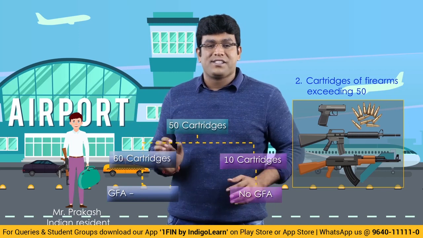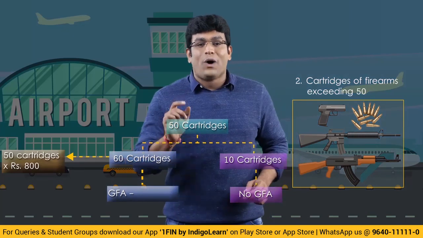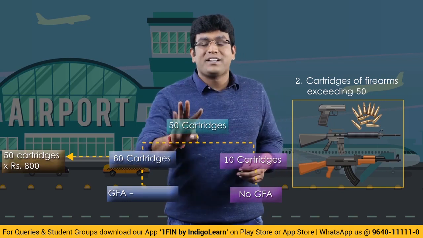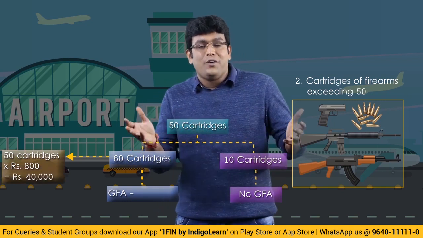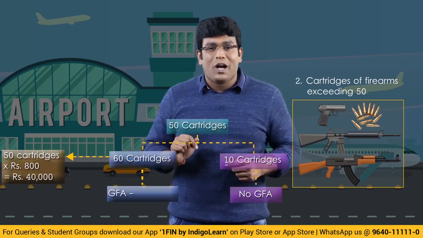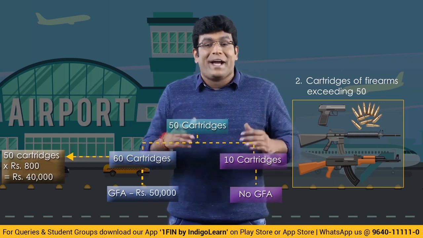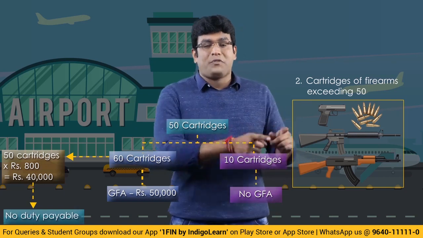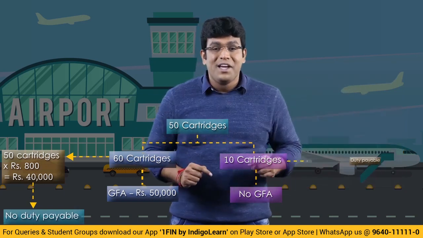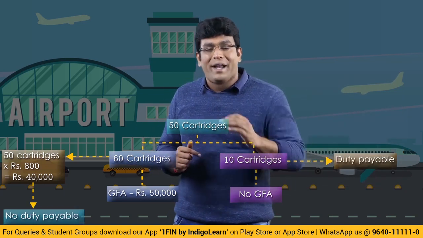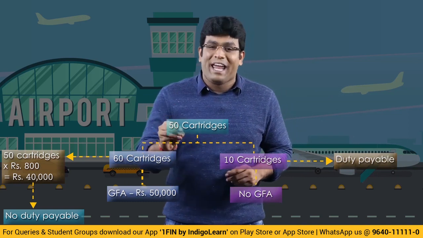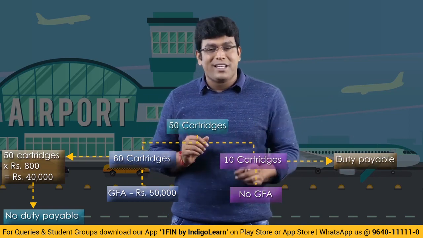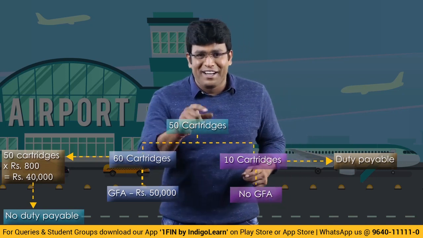So 50 cartridges of 800 rupees each. What is the value, sir? 50 cartridges of 800 each comes to 40,000. And the general free allowance Mahesh has got is 50,000. So Mahesh will not pay duty on the 50 cartridges. But for the balance 10 cartridges, which is nothing but an Annexure 1 item, Mahesh should pay the customs duty. What rate he will pay, we will talk in detail. Don't worry. Getting clarity, right?